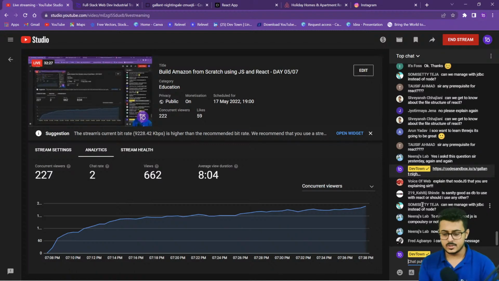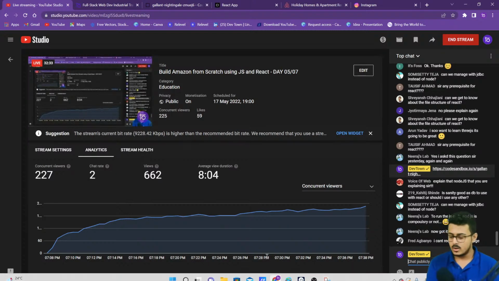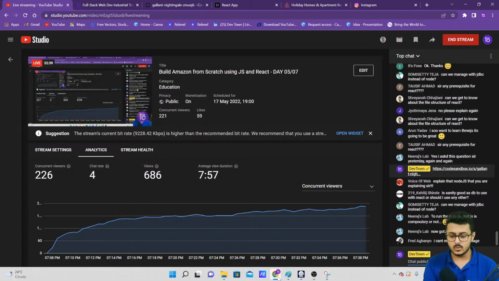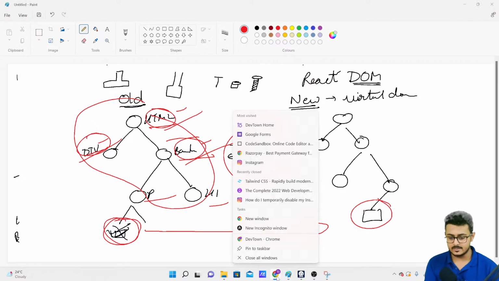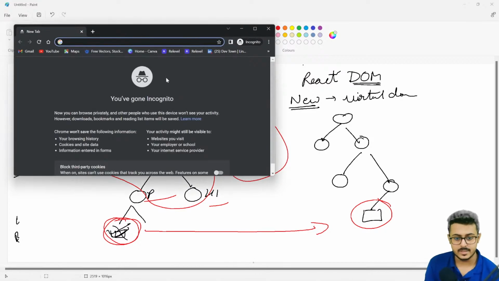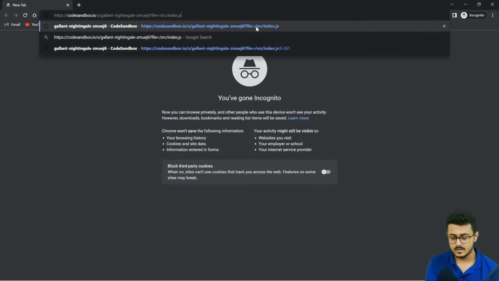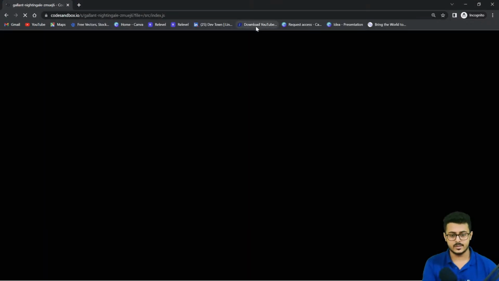Okay. So let's start off. I've shared the code sandbox link. The same link I'm going to open up in my new incognito window as well. So just give me a second. Let me just enhance the screen. Paste the link right over here.